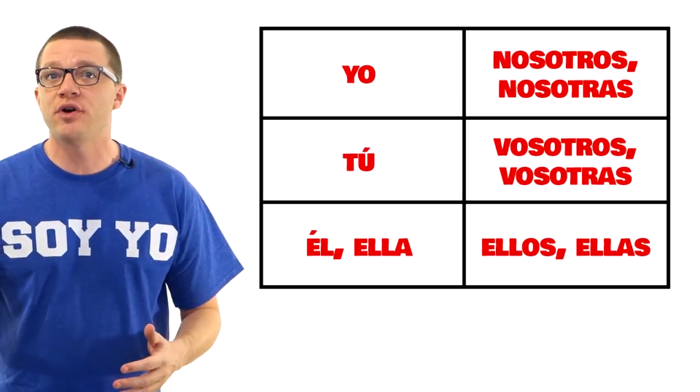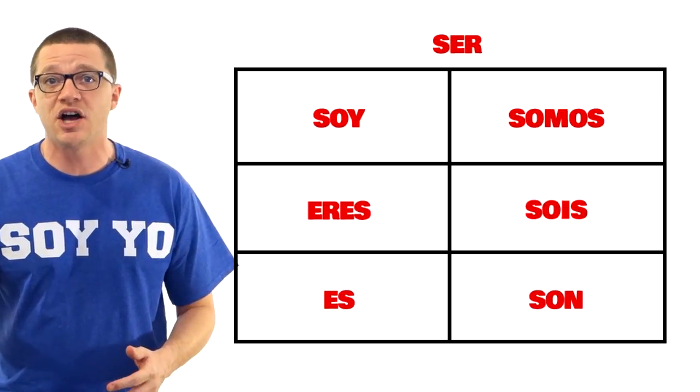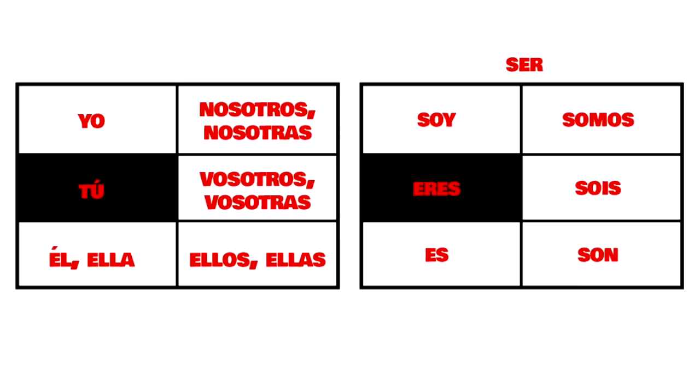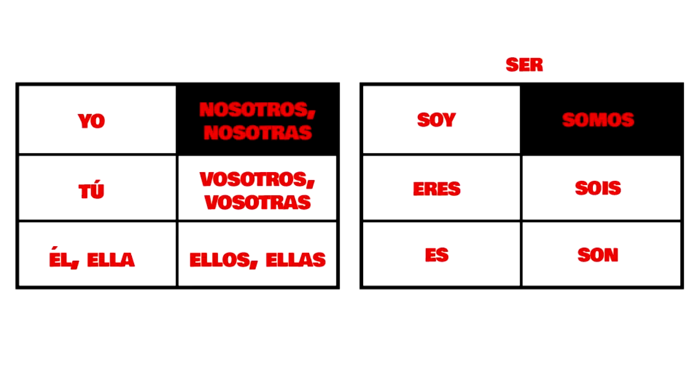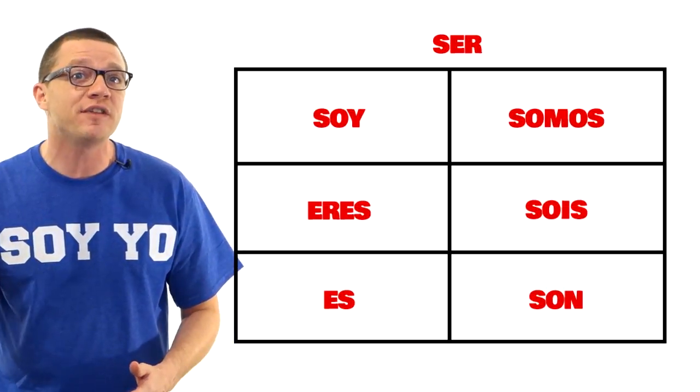Here are the subject pronouns in Spanish on a typical conjugation chart, formerly known as personal pronouns. And here's the present tense conjugation of ser. We learned to say I am, you would say yo soy. You are is tú eres, we are is nosotros somos, and so on. Take a look at those conjugations of ser. They're all unique. No two of them are the same.